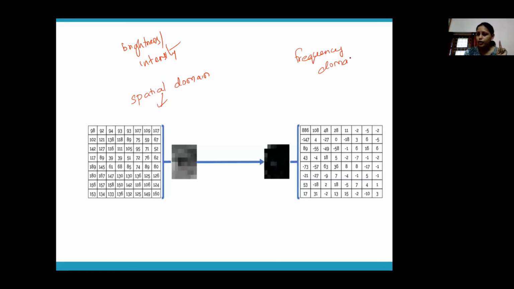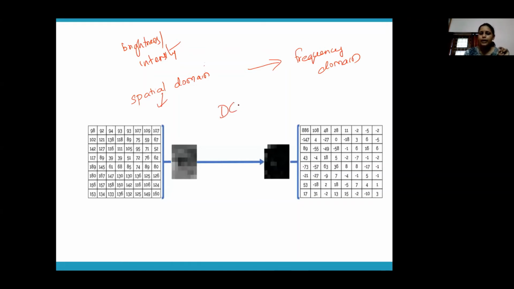You have to convert your image from spatial domain to frequency domain, because a lot of features can be exploited when your image is in the frequency domain. Majority of the image processing tasks that you will be doing in your projects in future are done in frequency domain.